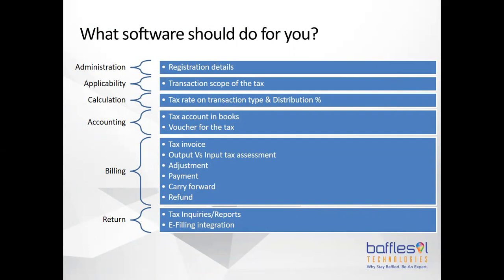So whatever setup you need to do, you should have the capability to define what percentage of GST has to be charged on what type of transaction, and for each such setup, what the percentage of distribution is between state and center, and IGST as well. The system should be able to maintain tax accounting for books, and also vouchers for the tax. In terms of billing, tax invoice, output versus input tax assessment, adjustment, payment, carry forward, and refund, it's the same as before. Tax inquiry and reports would be needed.